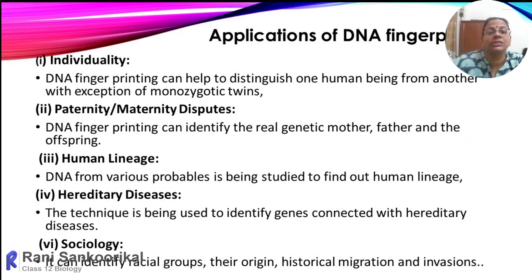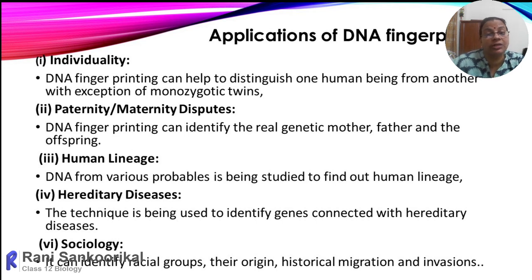Here we will discuss the applications of DNA fingerprinting. DNA fingerprinting can help to distinguish one human being from another, with the exception of monozygotic twins. Identical twins will have the same fingerprint. Then, it can solve paternity and maternity issues, which we may sometimes come across in our life.